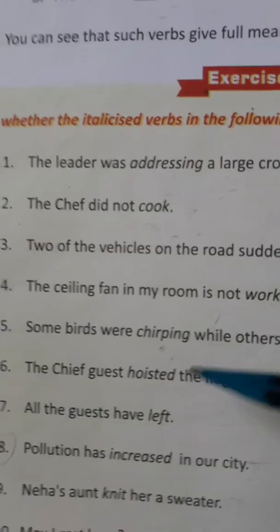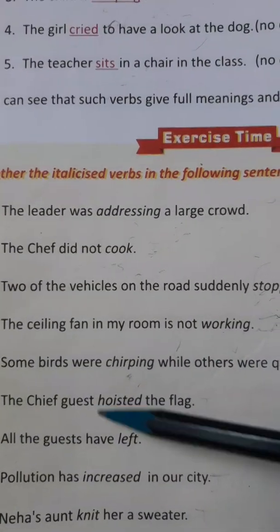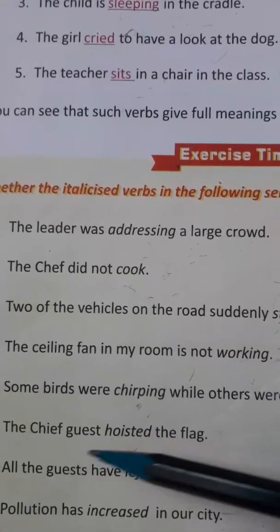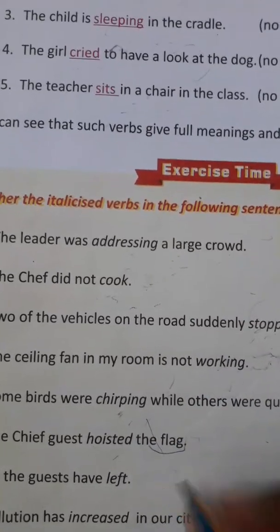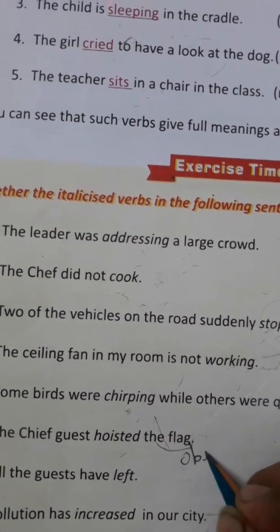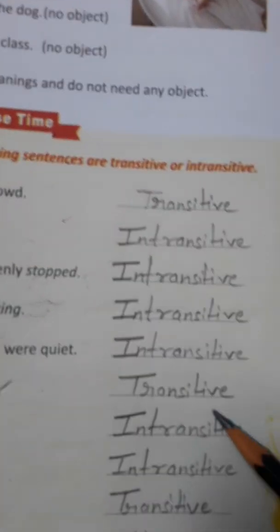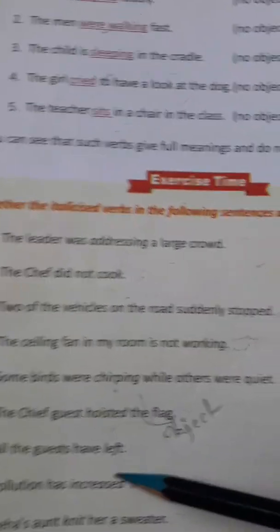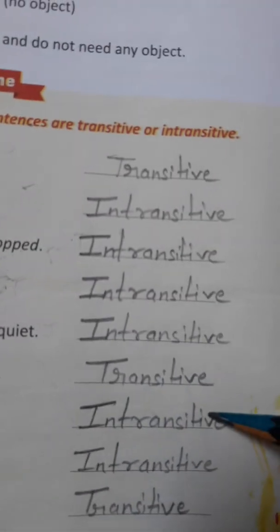Okay, next one. The chief guest hoisted the flag. Hoisted is the verb, and what did the chief guest hoist? He hoisted the flag. So this is your object. That's why this sentence is going to be the transitive one. This verb is transitive. All the guests have left. After left also nothing is given, no object. So this is your intransitive verb.